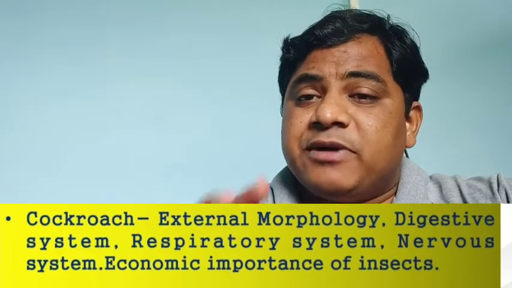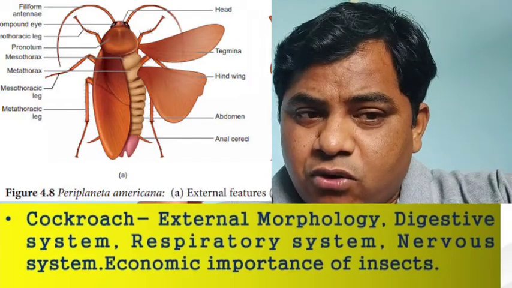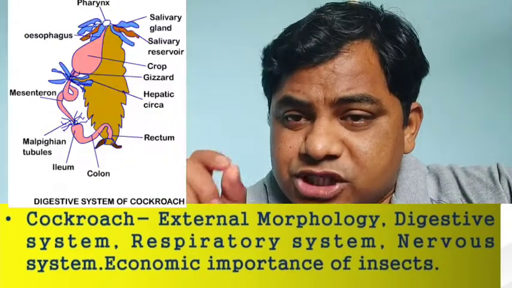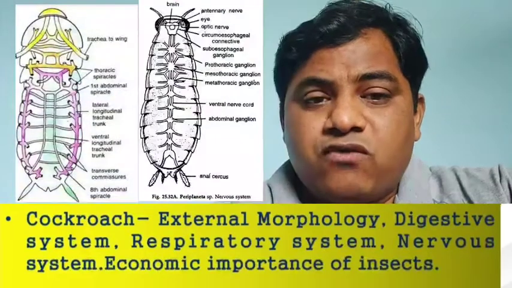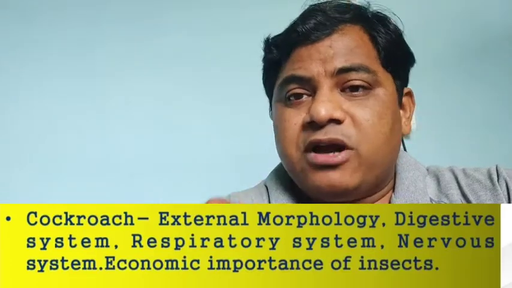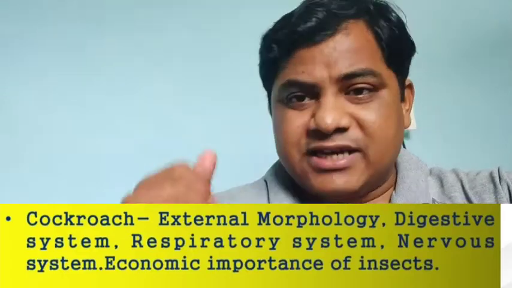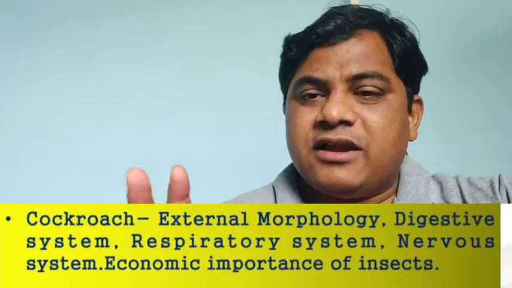In that particular type study you have to study the external morphology of the cockroach, then the digestive system, respiratory system, and nervous system of the cockroach. The last part of this particular unit is the economic importance of insects. No doubt a number of insects are harmful to us, but many insects are also useful for human beings. So all these things we have to discuss in unit number 3.